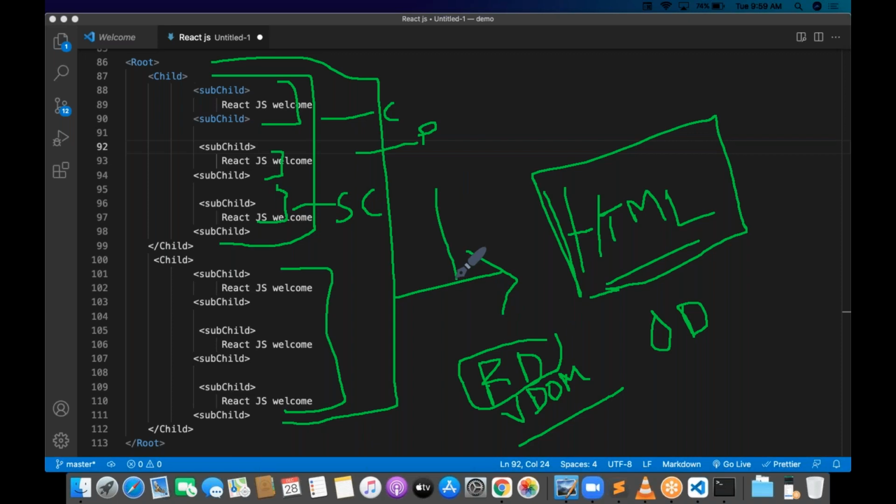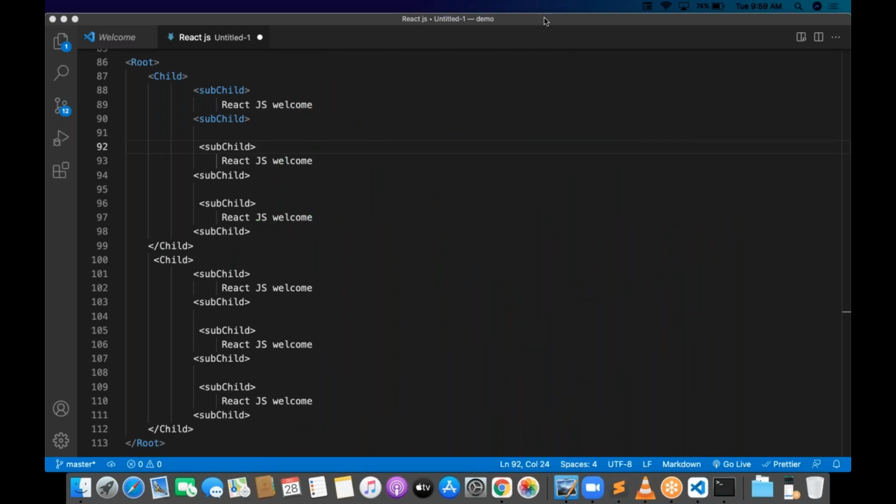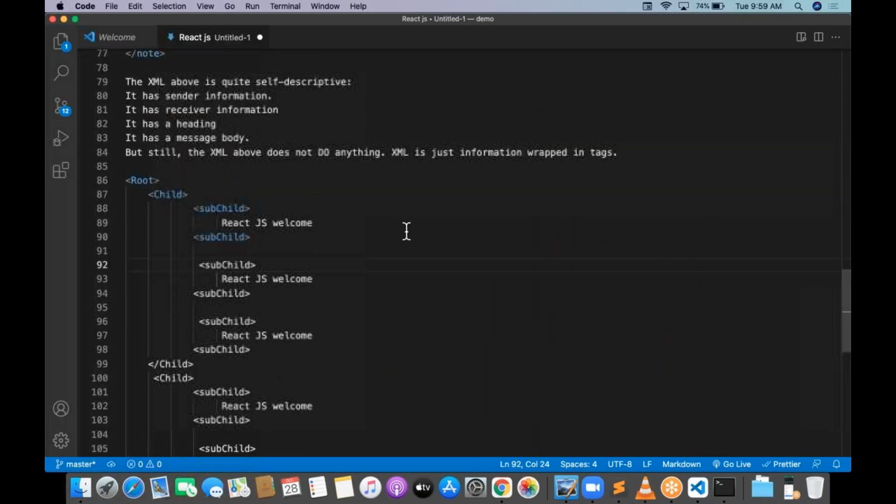If you want to create this virtual DOM, there is one more library called React DOM.js. I told you about one library called React DOM.js. That React DOM.js gives this virtual DOM. Is it clear? So this structure, don't forget about it. I will send this recording later. Don't worry, you can watch it a number of times and then you can understand all these things.